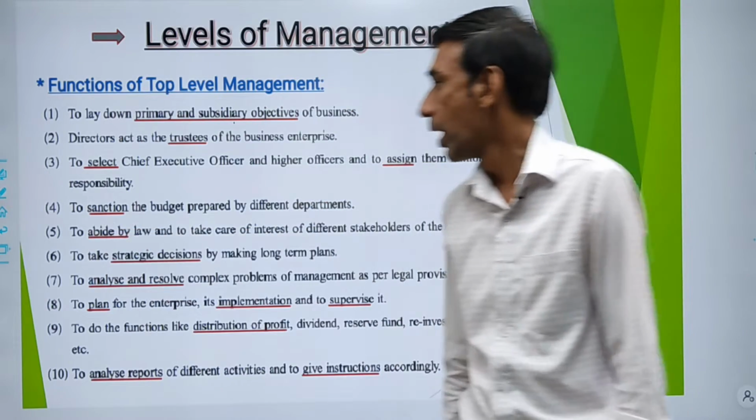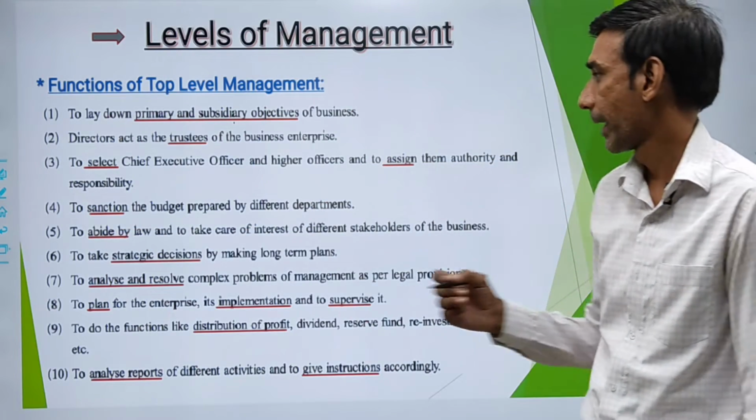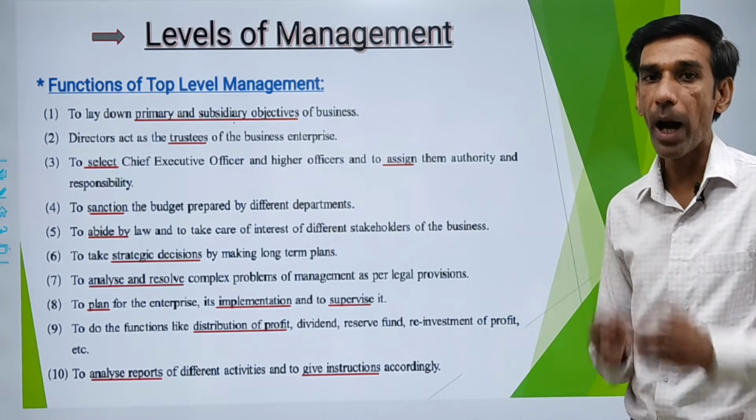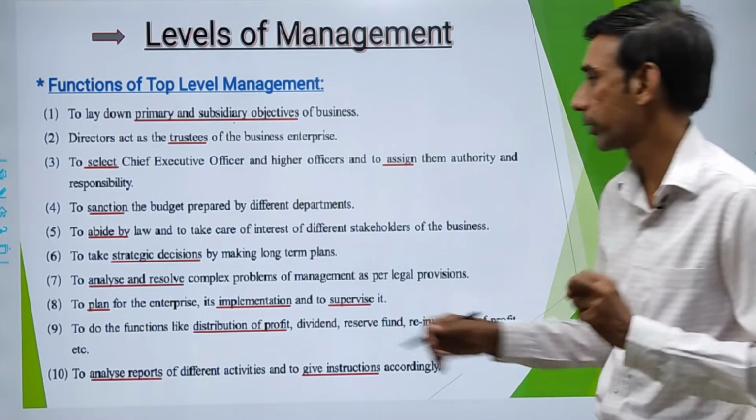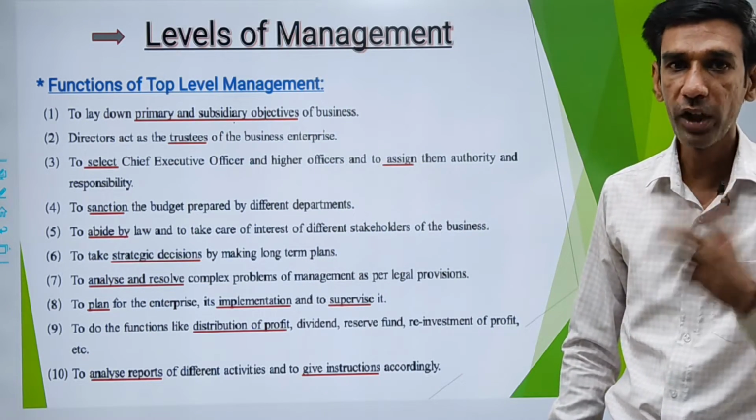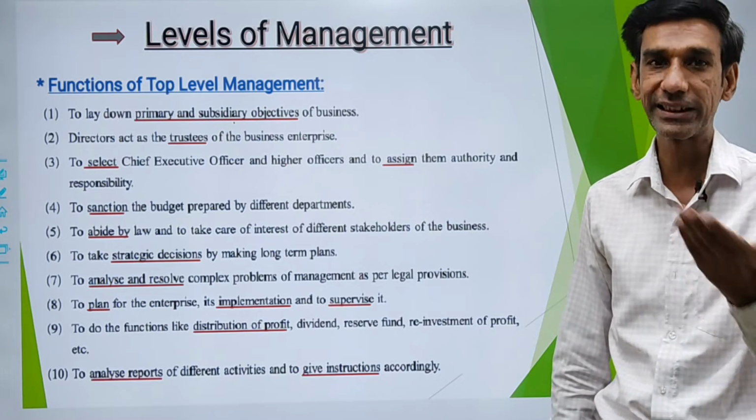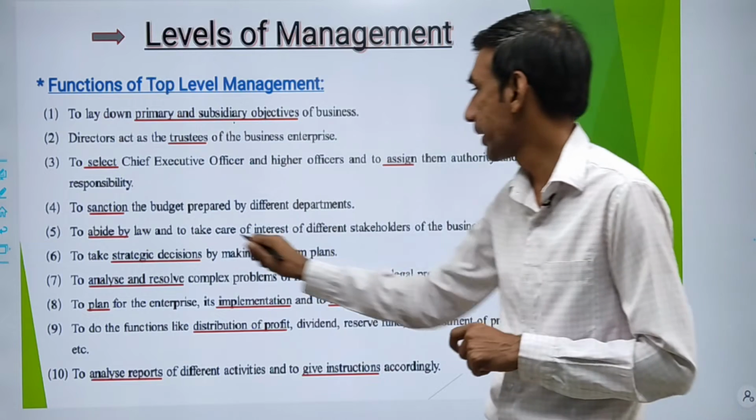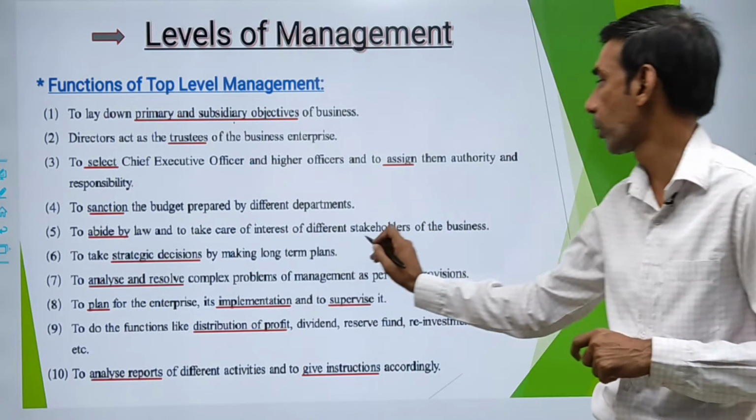Next is the fifth point, to abide by law and to take care of the interest of different stakeholders of the business. To abide by law. What do you mean by to abide by law? Abide by means to follow. Whatever law is mentioned, whatever the Company Act says, the top level has to follow the law. At the same time, they have to take care of the interest of different stakeholders.